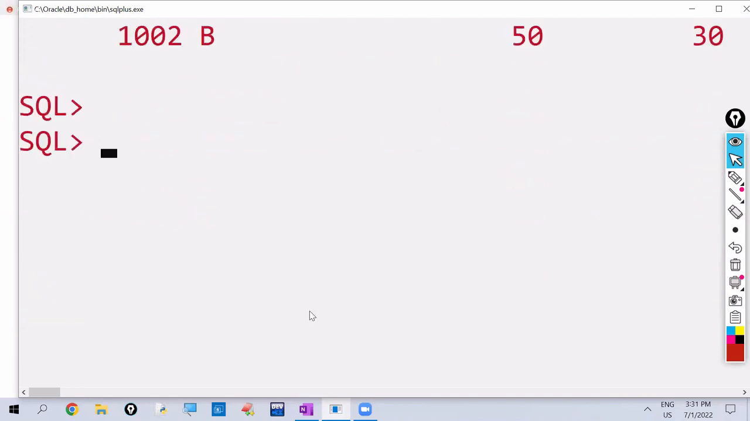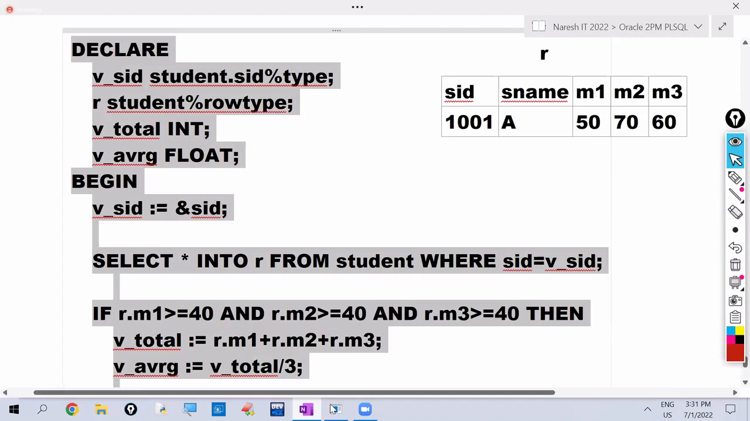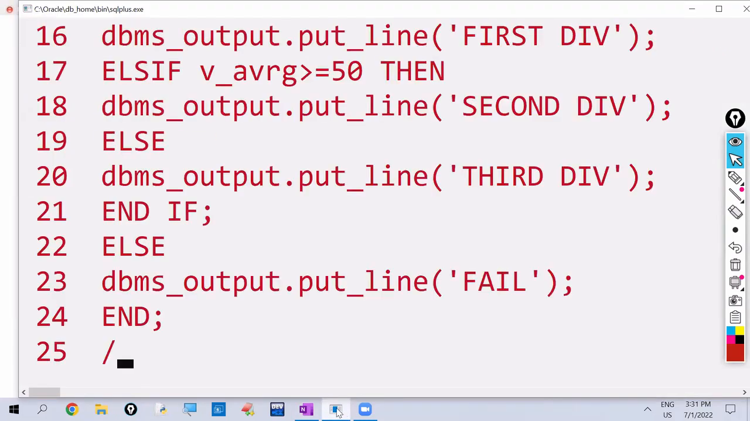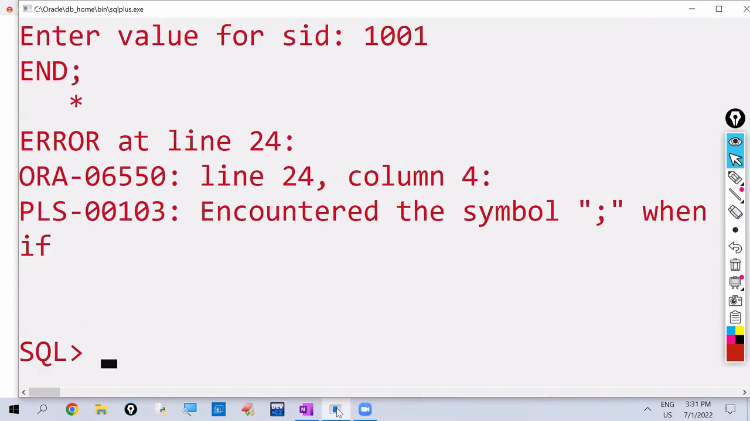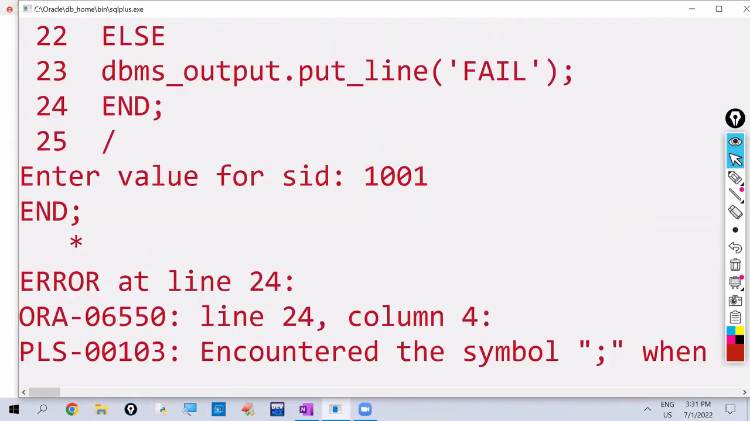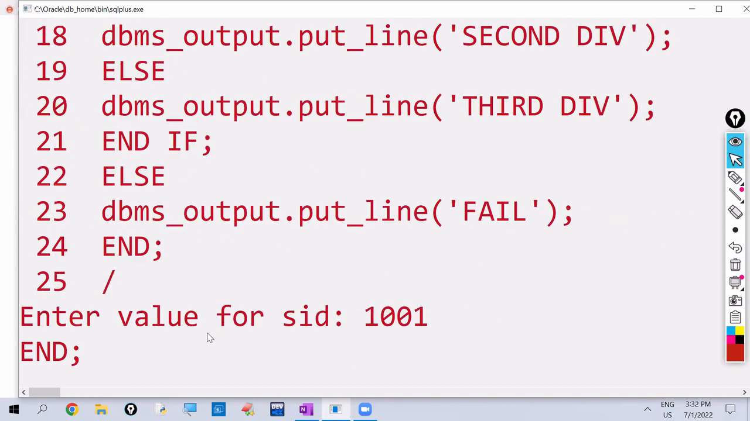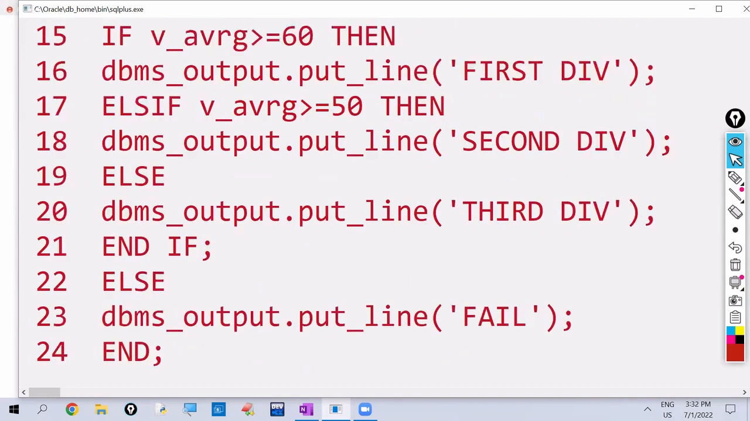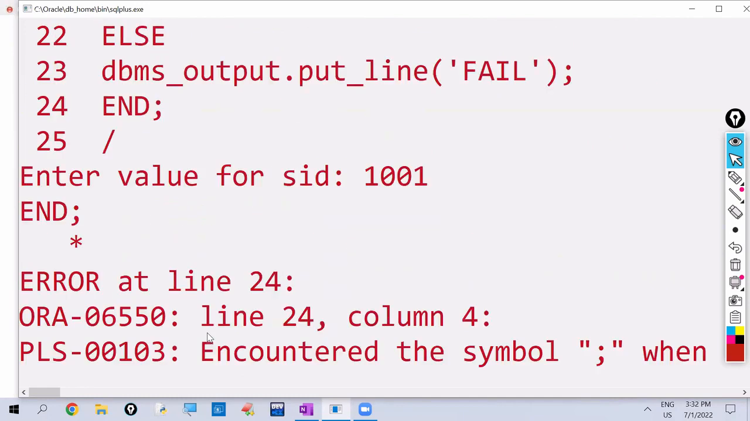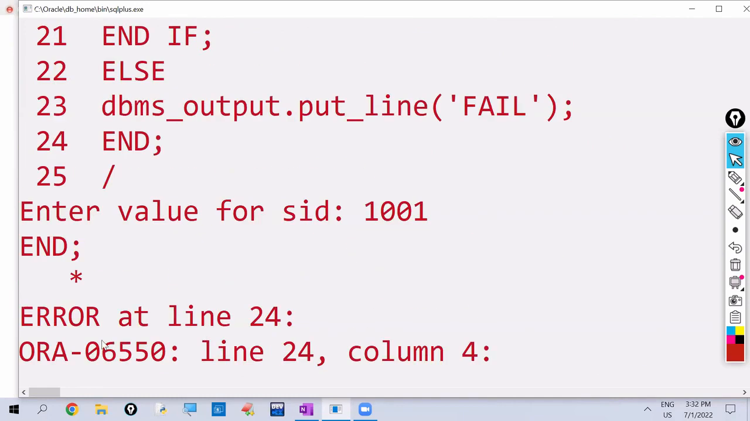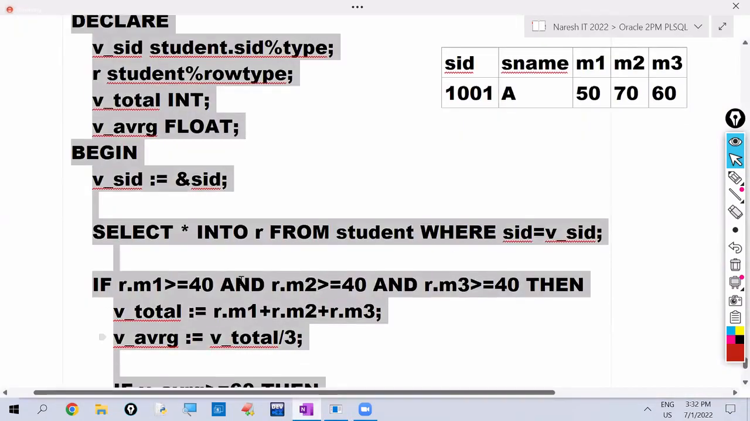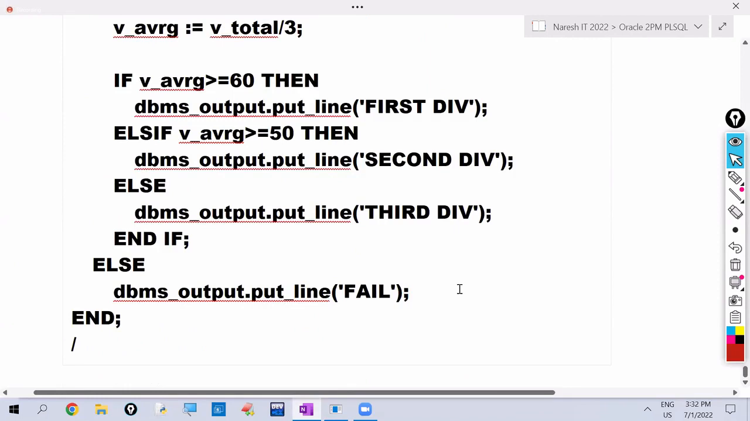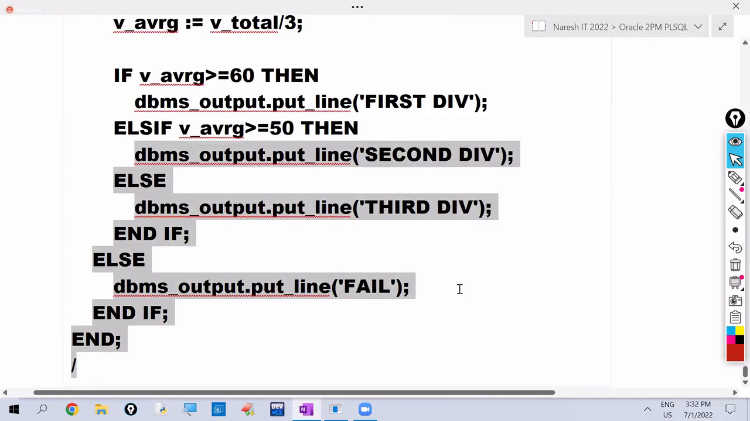Okay, observe here. See what it is asking. Student ID, I'm giving as 1001. Okay, maybe somewhere. In which line is it telling the error? At 20. Sorry, END IF is missed for the outer if. For the outer if, END IF is missed here. Let me copy.